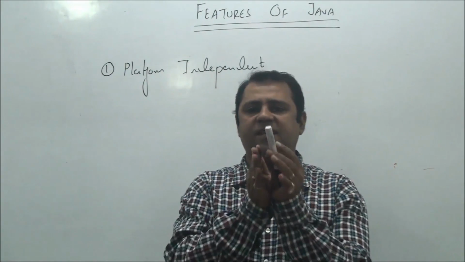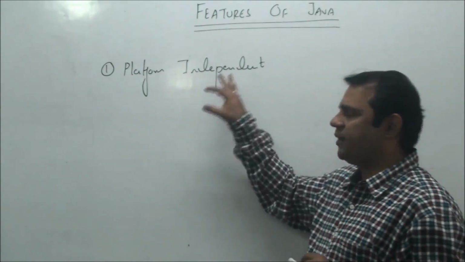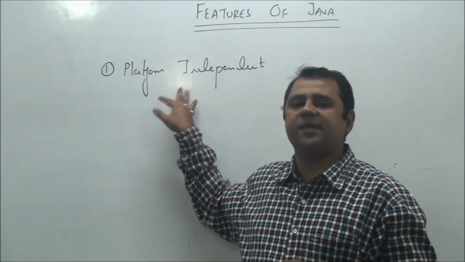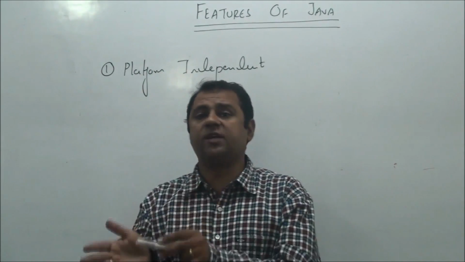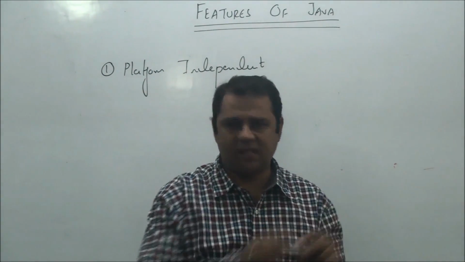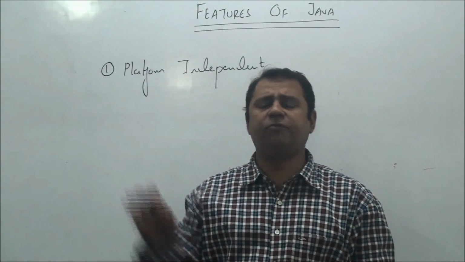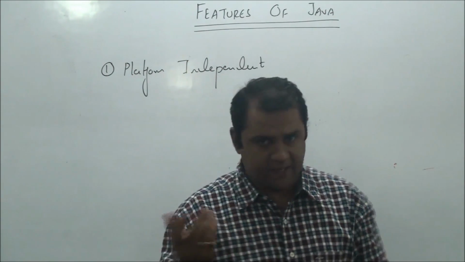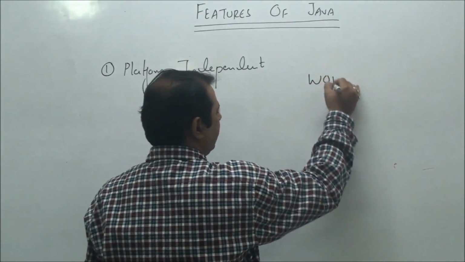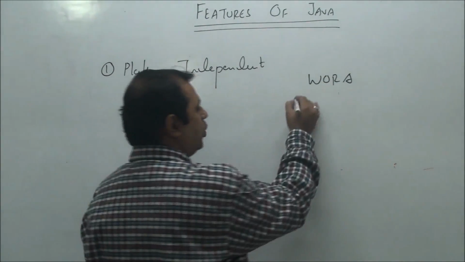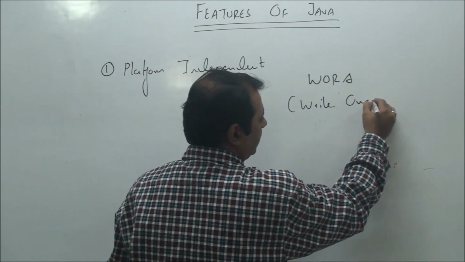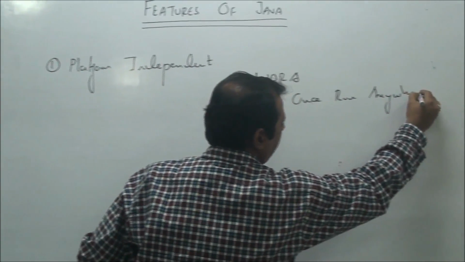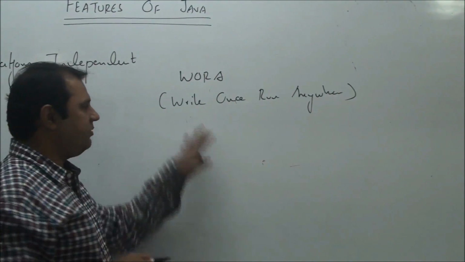To have a clear understanding of this entire concept, please go through lecture 1, where we have discussed this in detail, and then you'll understand why Java is platform independent. JVM converts that bytecode to a platform specific instruction set and runs it there. So any platform for which a JVM is present can be used to execute a Java application. That is why Java's punchline is WORA, which stands for write once and run anywhere. It means the programmer has to write the code only one time, while he can execute this code on any machine where a JVM is present.